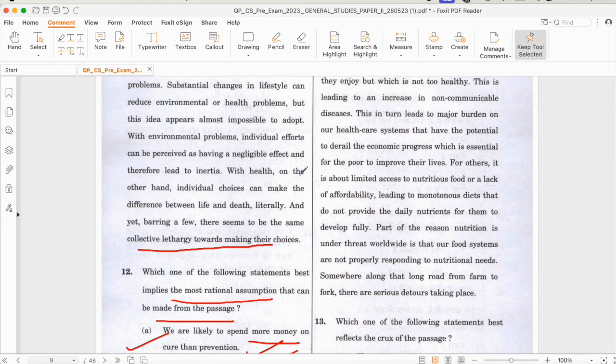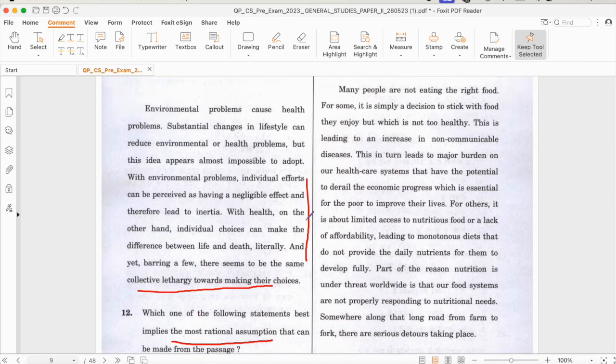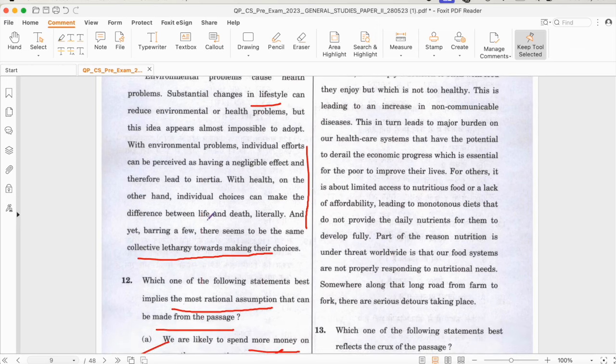See, now what is happening is, in this statement, they have talked about lifestyle, but this is not the central idea of the passage. Okay, because it is talking about the health effect of environmental change.